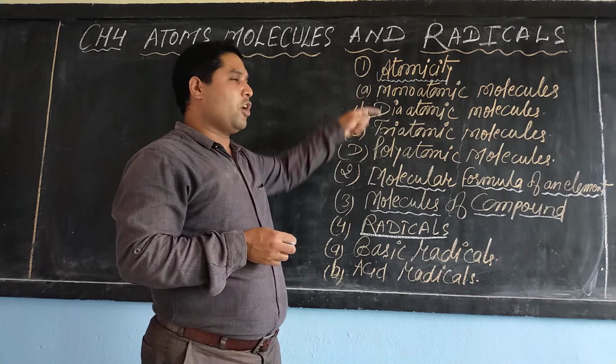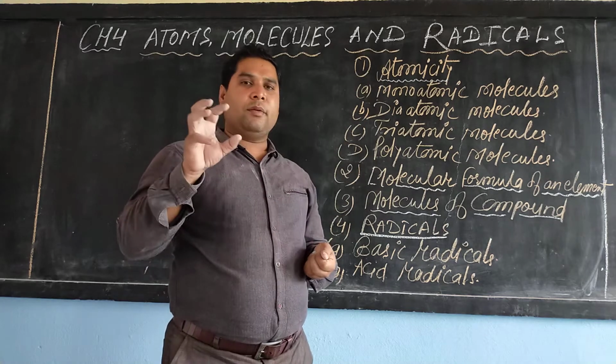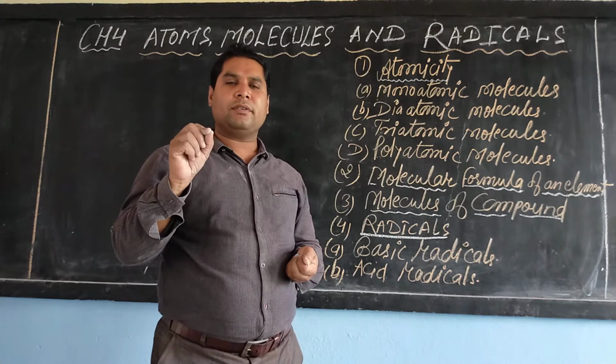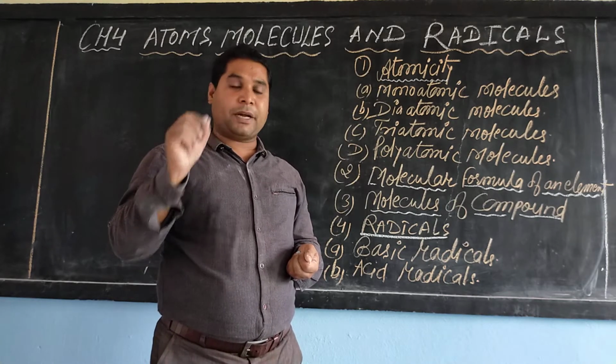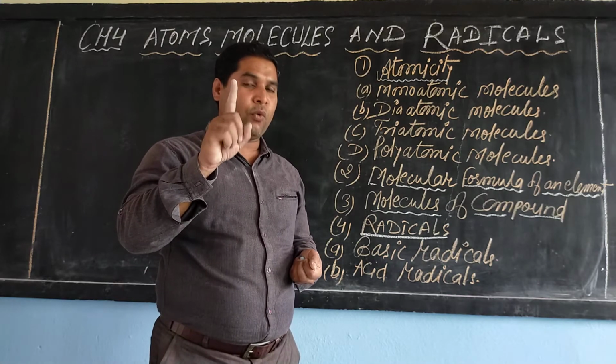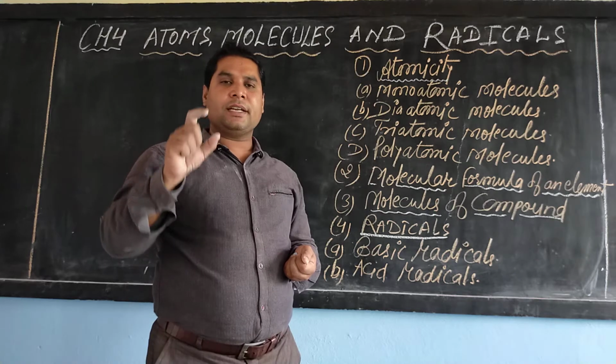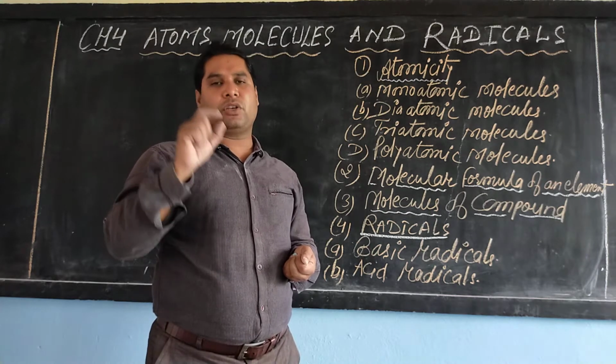So first, monoatomic. In monoatomic, the number of atoms present in the molecule is 1. Means one atom is considered as a molecule.